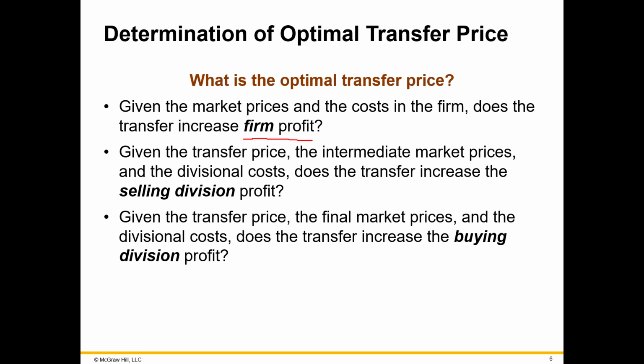Now, the selling division manager, however, might have a different perspective. Given the price transfer, does the selling division's profit increase? So, like I mentioned already, the selling division and the buying division, in many companies, are treated like separate companies. And so they're going to seek out their own self-interest and try to maximize the profits of their own division. And the same question will be in the buying division manager's mind as well. Does the buying division's profit increase? So for an optimal transfer price, the answer to all of these questions must be yes.